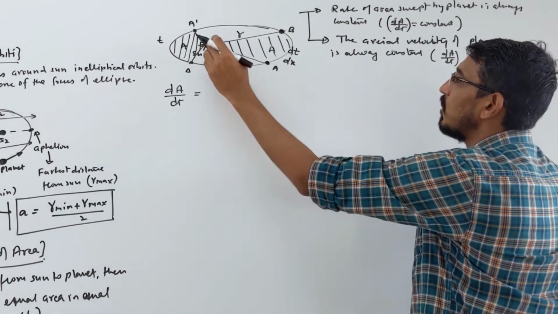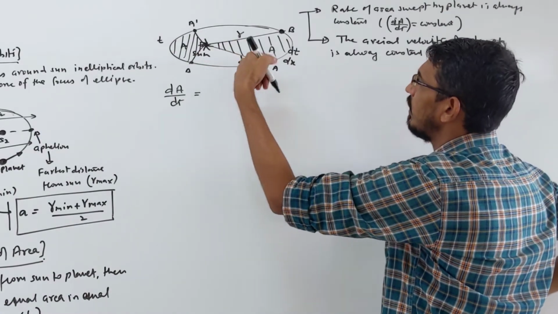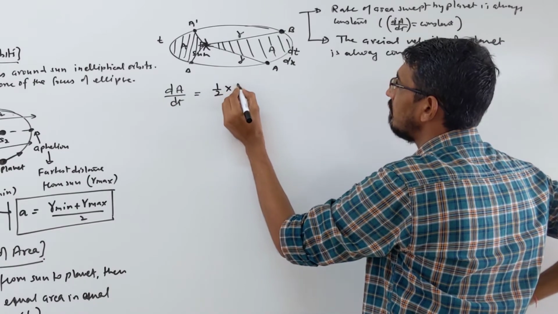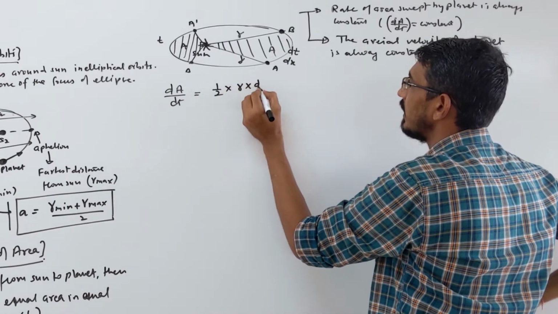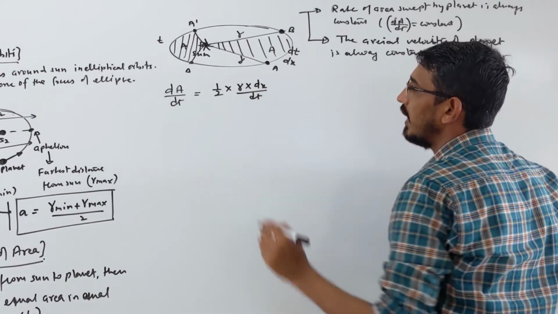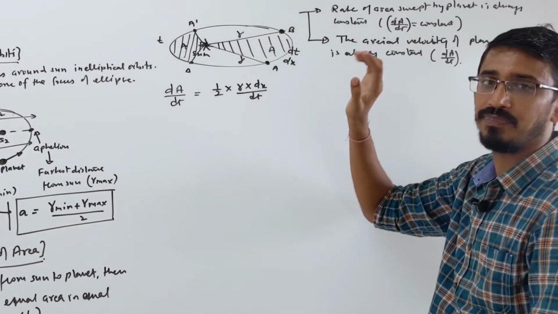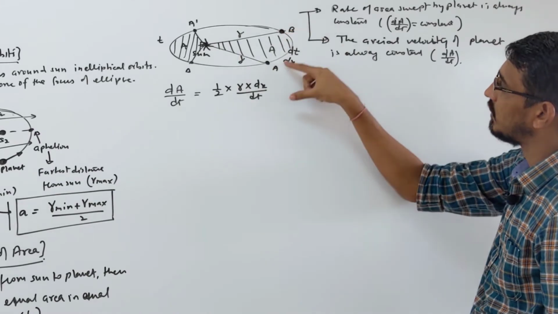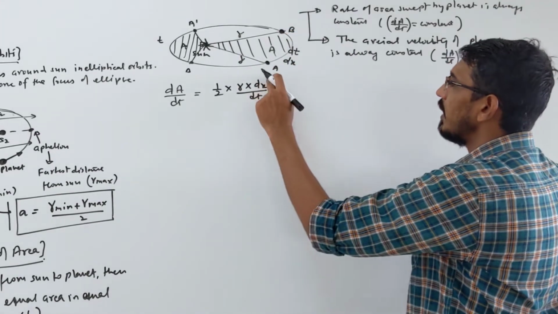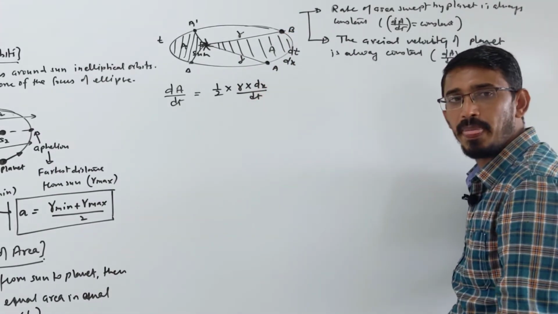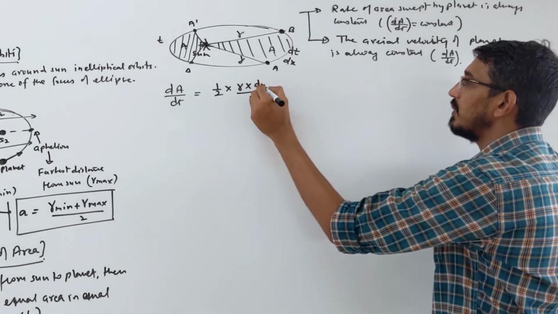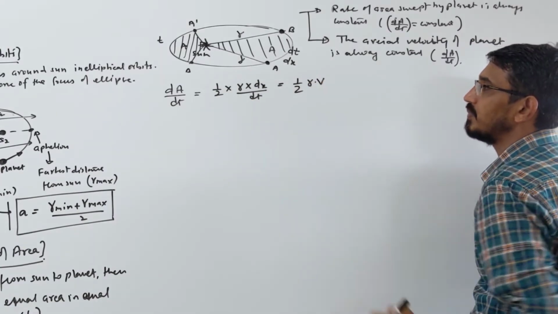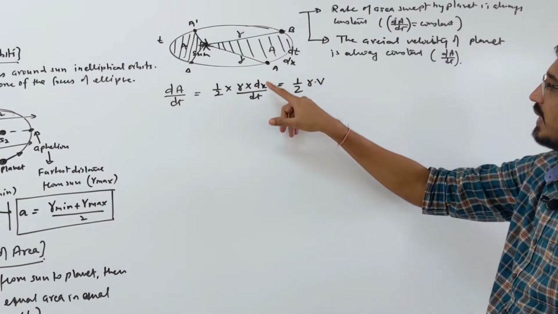You can write this in terms of angular or linear, I am writing in terms of linear. So look here, what is the area? Area of a triangle is half into base into height, so I write it by dt. I wrote the area of this triangle simply. r is the distance, almost the same here and here, and the distance moved is dx. Now dx by dt is your velocity, rate of change of distance. So this becomes half into r into v. Correct, this we got, where v is the velocity dx by dt.